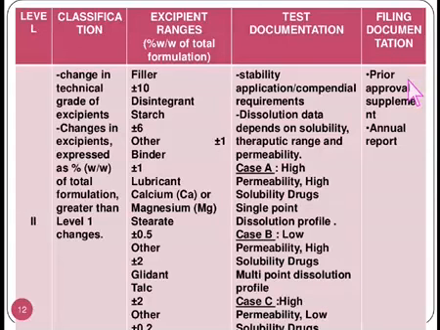Filing documentation includes prior approval supplement and annual report. The changes made must be mentioned in the annual report, but the prior approval supplement is required to be submitted, which will get attached with the data that was submitted at the time of application.